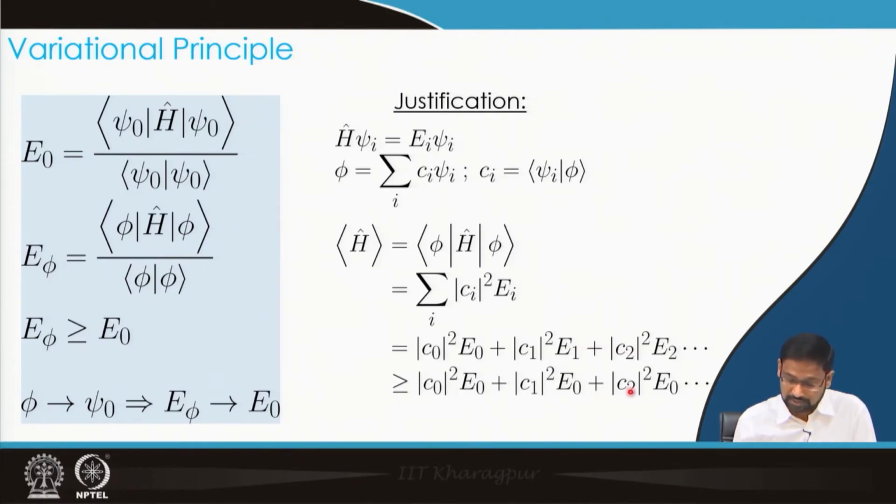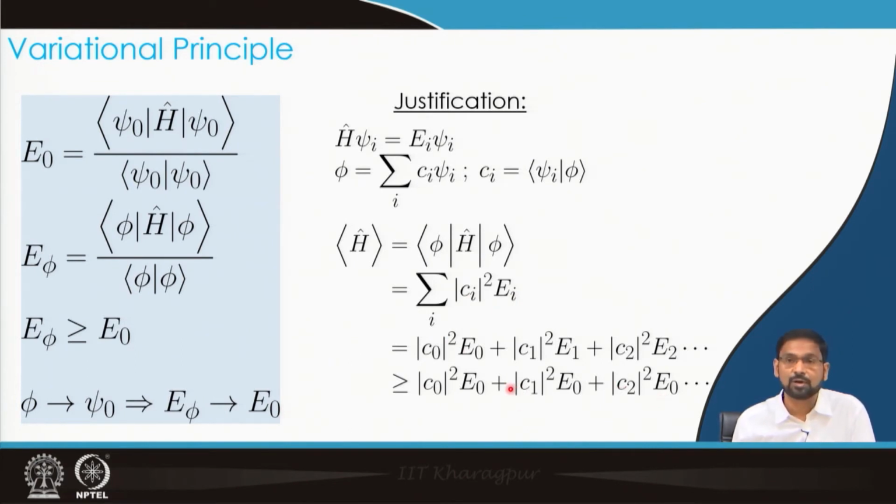Now, when you look at this second line, you see that each term has E0 in it. So, I take it common and then take a summation of all the Ci's. So, what I would have is Ci square into E0, as this. Now, what do I obtain from there?